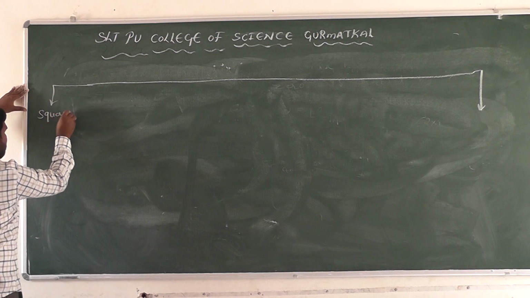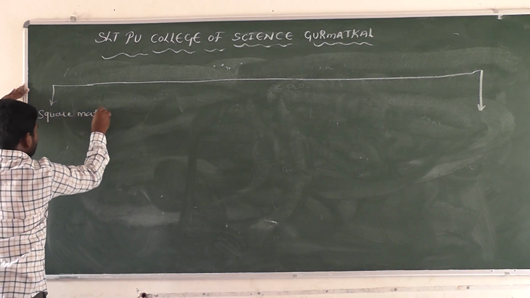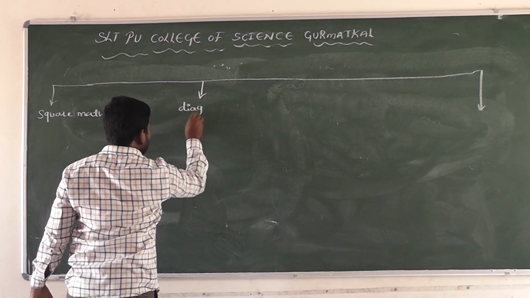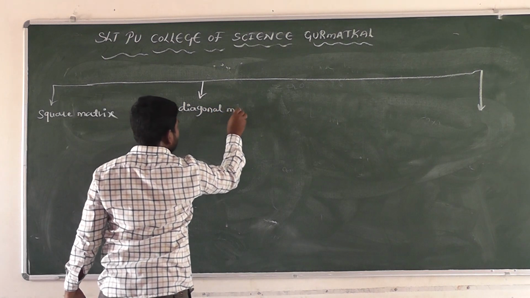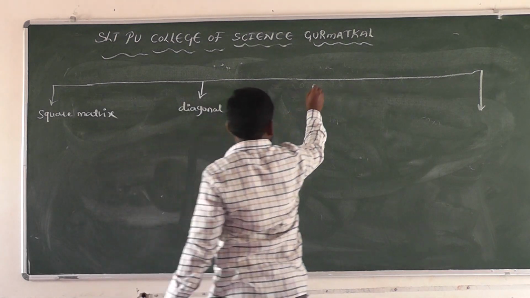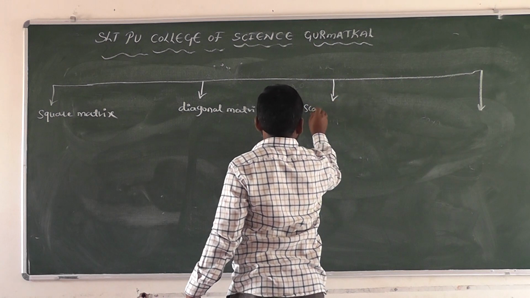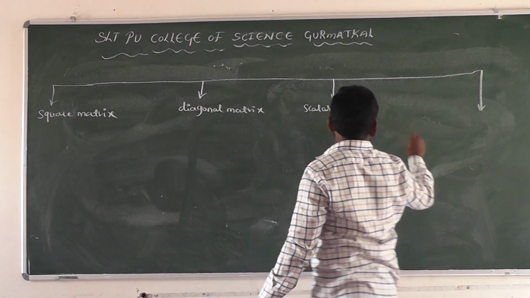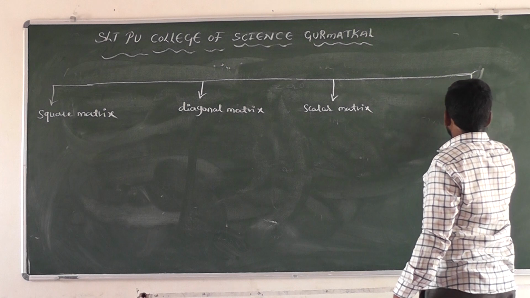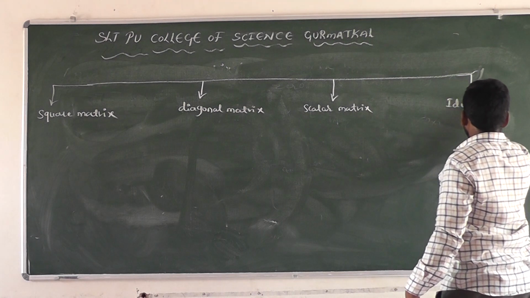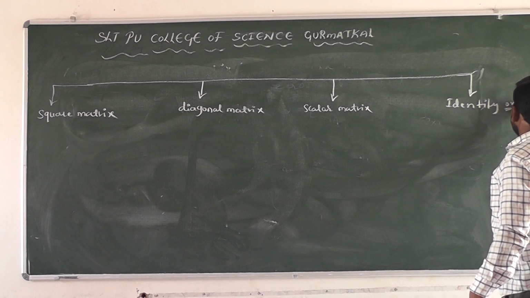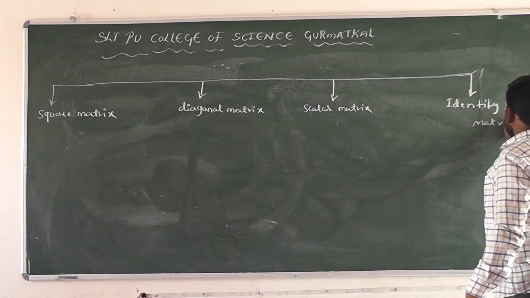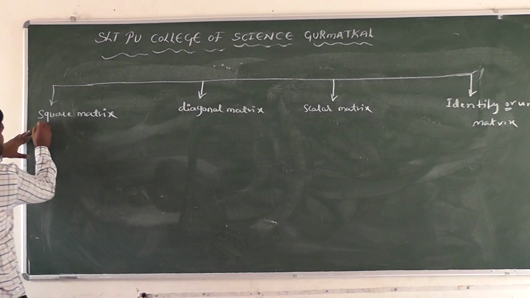Square matrix. Diagonal matrix. Scalar matrix. Identity or unit matrix.